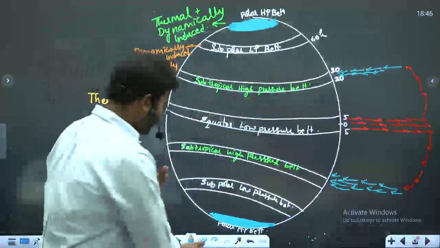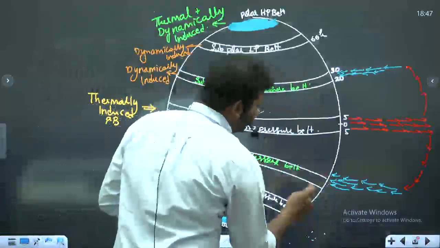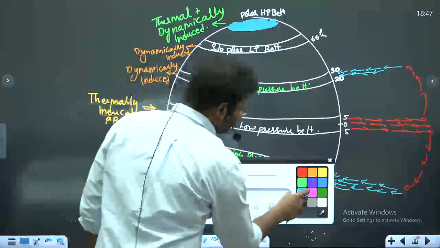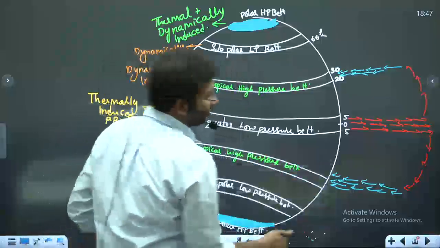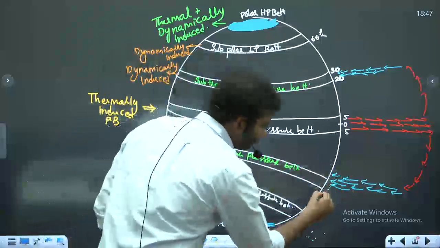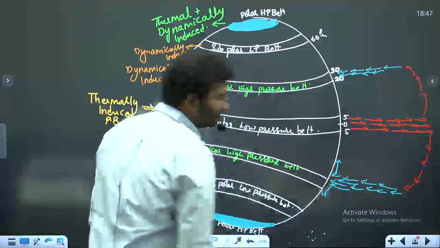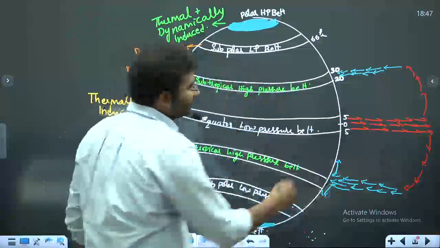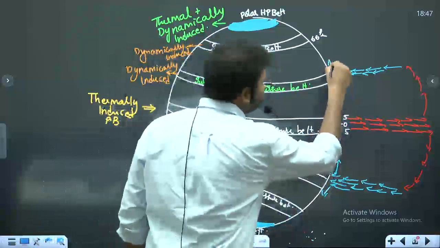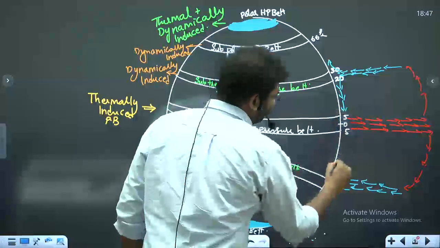I'll explain that after 5 to 10 minutes, but be patient. Try to understand this. Now see here, this wind, once it starts to descend, I told you, in the high pressure, the wind starts to sink and diverge, right? So here, sinking and divergence start to take place.